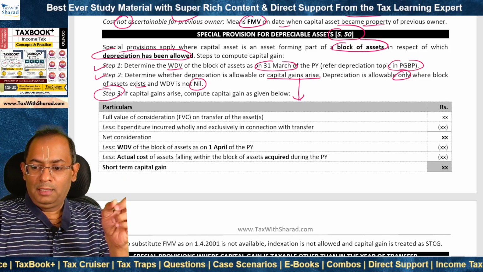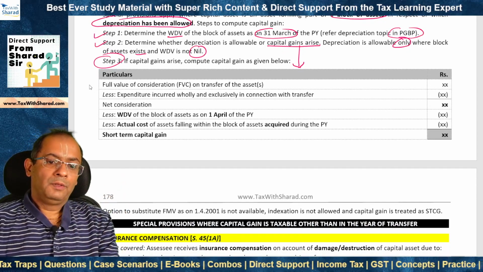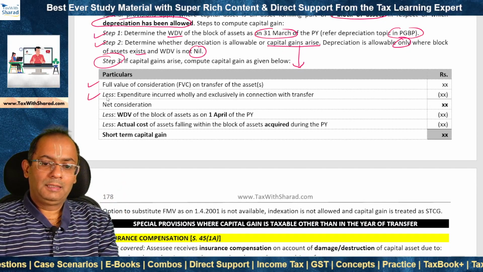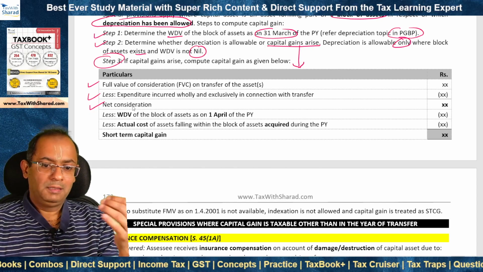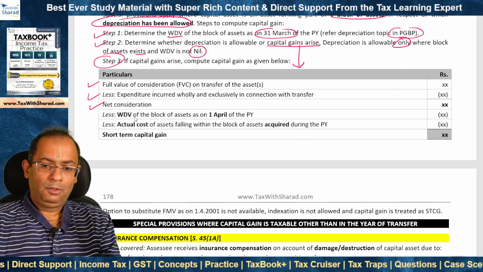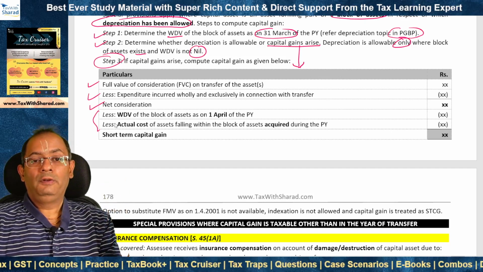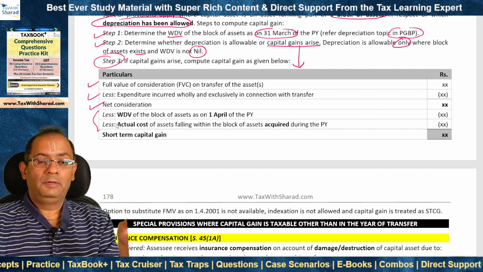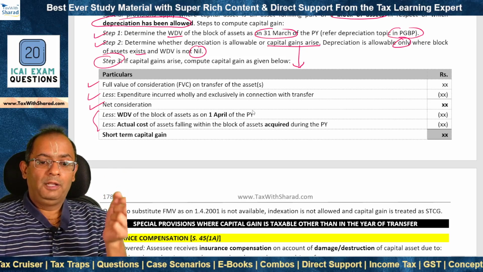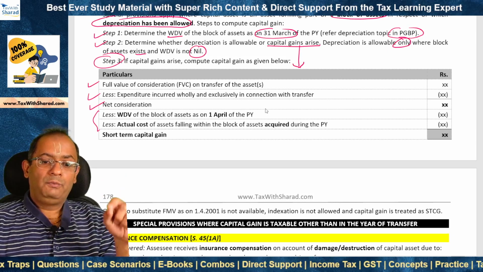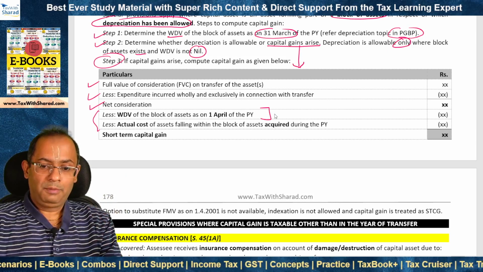So the formula that we looked at above for computing capital gain is slightly modified. Full value of consideration less expenditure, this gives us the net consideration. This remains the same as per the normal method of computing capital gain. But then in the normal method, what we deduct further is the cost of acquisition and the cost of improvement. Now this gets modified. In this particular case, in that place, we deduct what? We deduct the written down value of the block of assets as on 1st April of the previous year.